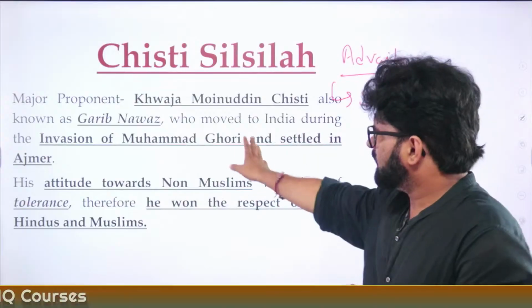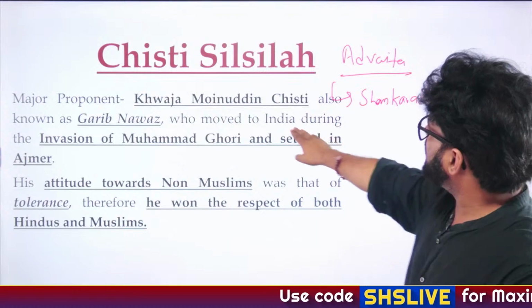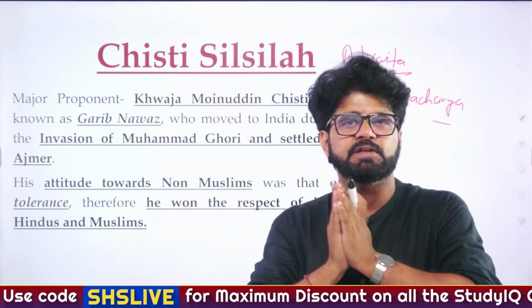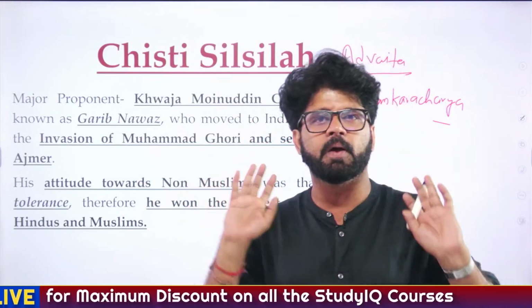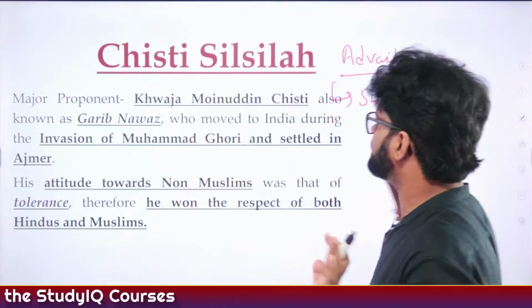Nice. Again, all these talks are going on. We have talked about all these things. You can have a look at this. Major proponent: Khwaja Muinuddin Chishti. He is the most important Sufi saint. NCERT loves him. Jahanara loves him. Akbar loves him. Everybody loves him. So you have to remember him. Garib Nawaz, comforter of the poor.